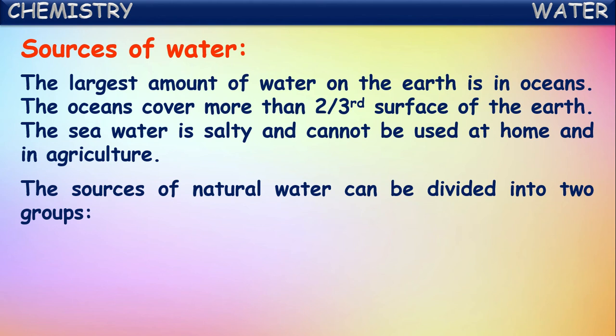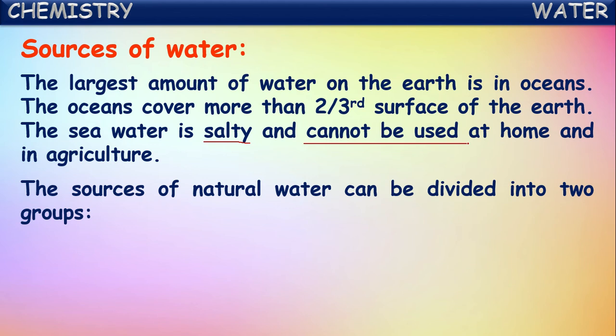The sources of natural water can be divided into two groups. Of course, oceans and seas are the biggest sources of water, but that water is salty and cannot be used for most purposes. It is used only as a means of transport.